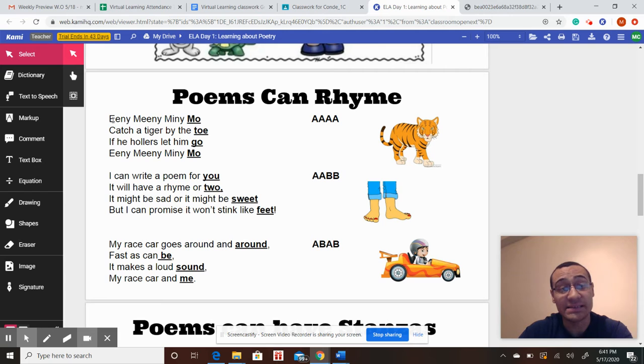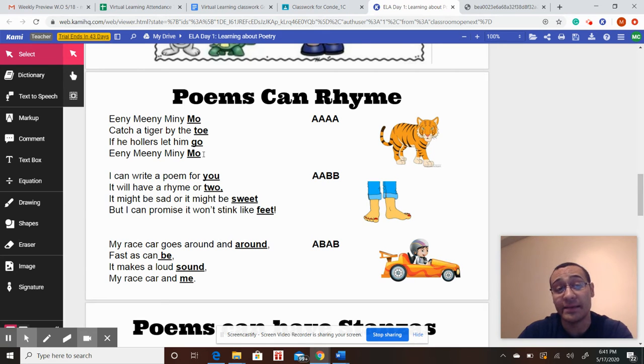All right, first thing I notice, 1, 2, 3, 4: this poem has 4 lines. Let me read. Eeny, meeny, miny, mo. Catch a tiger by the toe. If he hollers, let him go. Eeny, meeny, miny, mo. Now, this is a really familiar one. I've definitely heard and said this a bunch of times before.